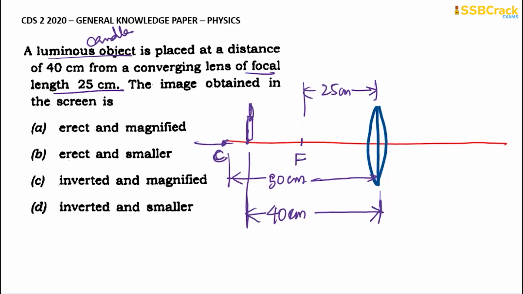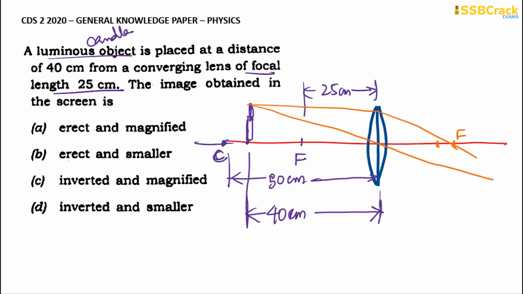So where is my object? My object is between the radius of curvature and the focus. When you have an object in between the radius of curvature and focus, then how will the image be formed? The light rays will be going in a very particular way. There will be one light ray going in this direction, and one more light ray passing through the center of the pole. Here, at half of the distance, we have the focus, so this one will also pass on from the focus.